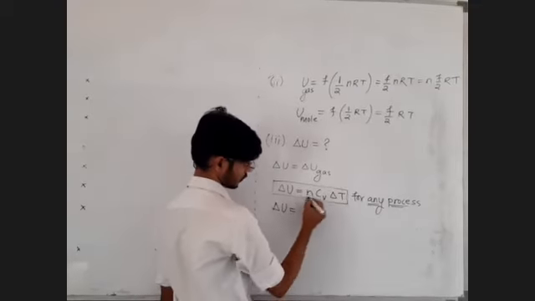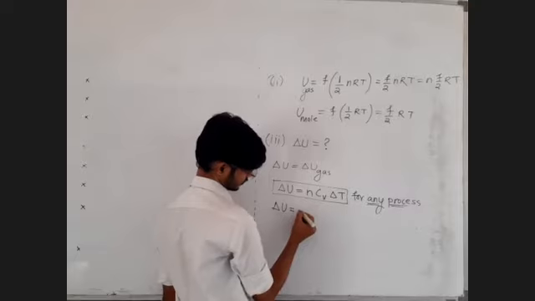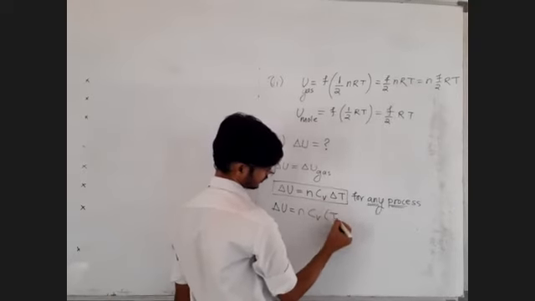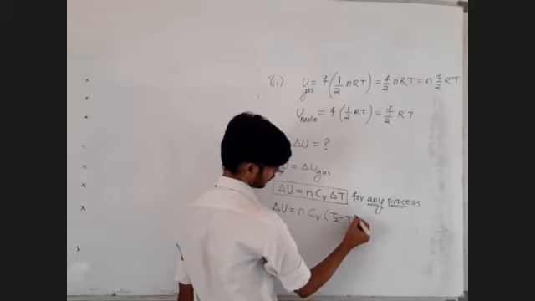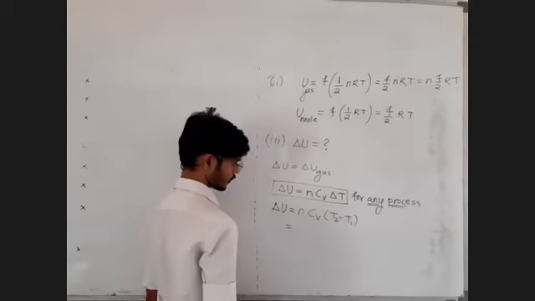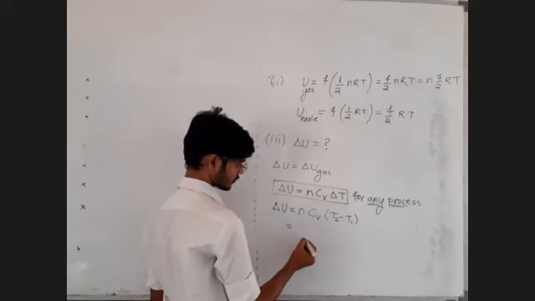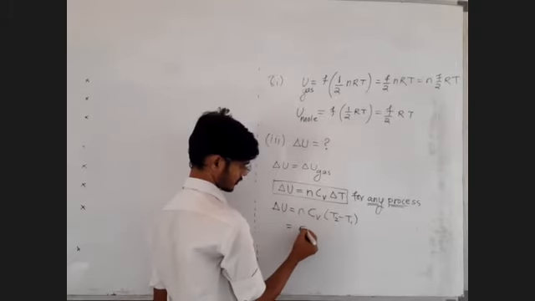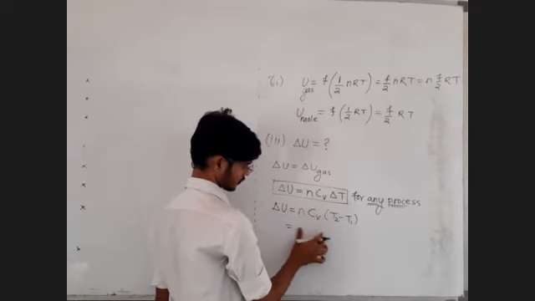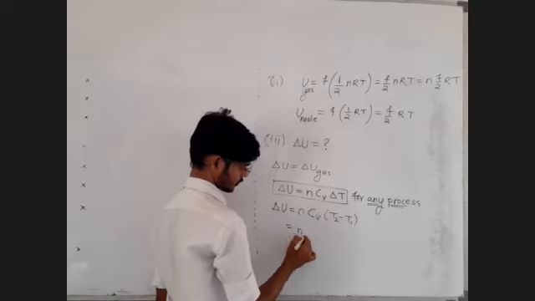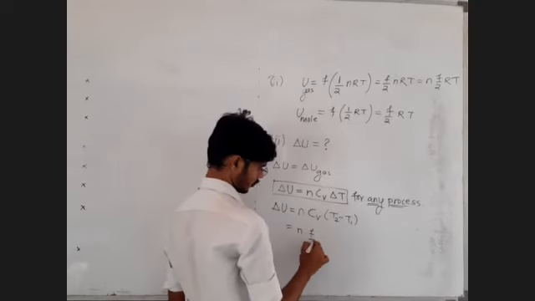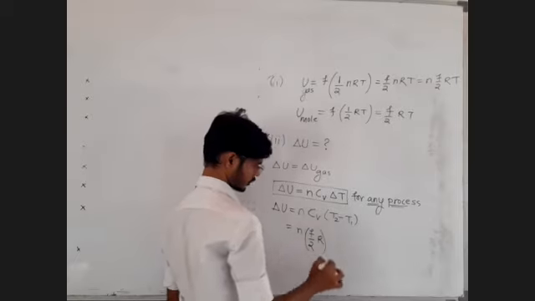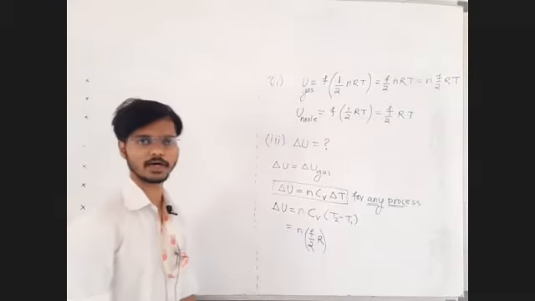Other interesting formulae are like this: N CV. Now this delta T can be written as T2 minus T1, final temperature minus initial temperature. So people may write this CV as it is, or shall I write this CV as F by 2 R? Do you know CV is F by 2 into R? Reply to me in the chat box.